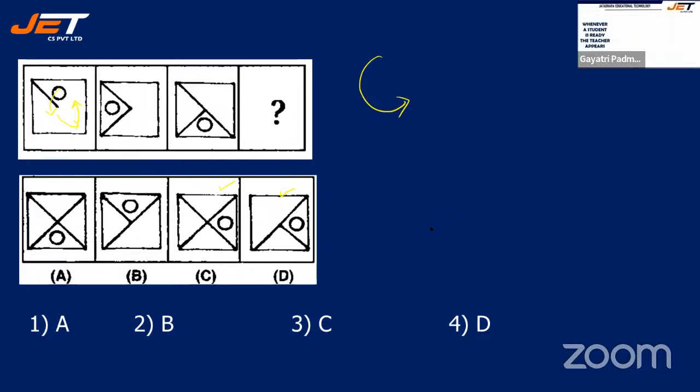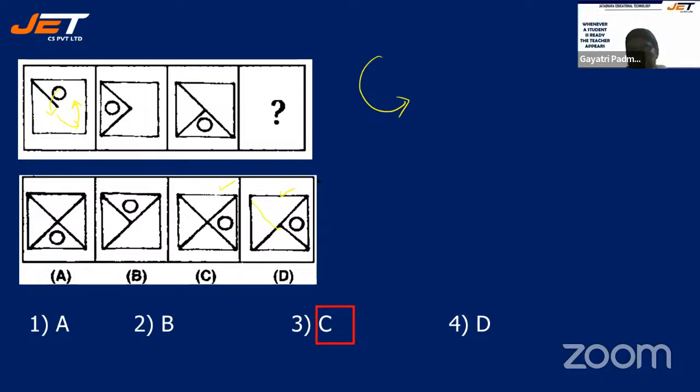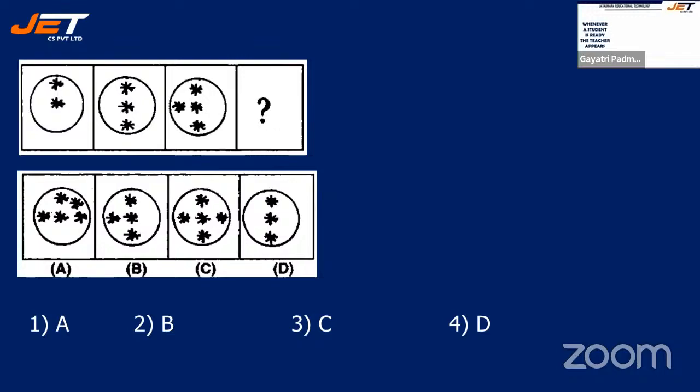Your 30 seconds is done and your answer is C. Why is it C? Almost one round is completed. And the triangles are being clearly identified as 4. And this line is missing. See here, this line is missing. That is why option C is correct. All right, let's move to the next question.